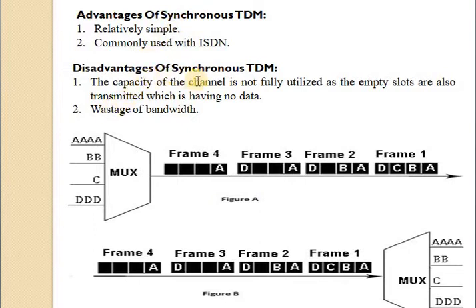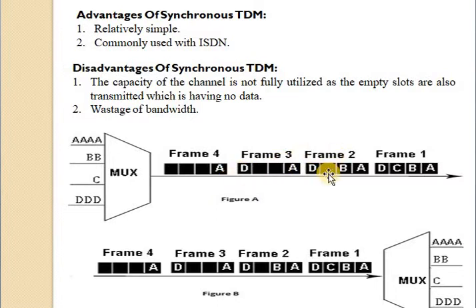The disadvantage of synchronous TDM is that the capacity of the channel is not fully utilized, as the empty slots which have no data are also transmitted. Why is it not utilized? Because the empty slots are also transmitted. In the given figure, the first frame is completely filled, but in the last 3 frames some slots are empty.